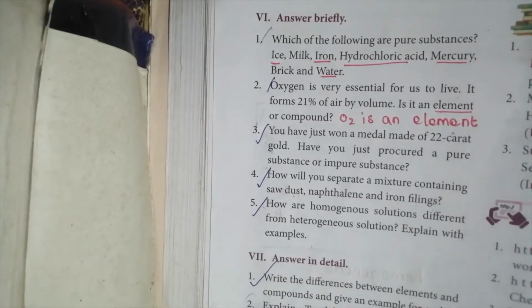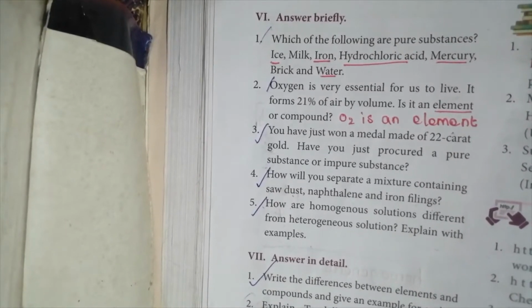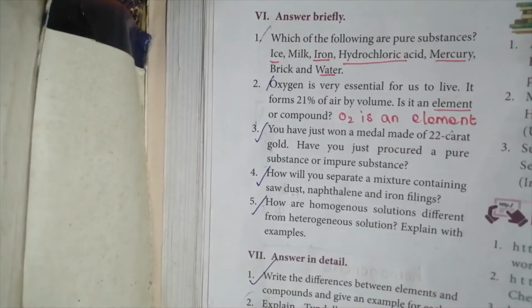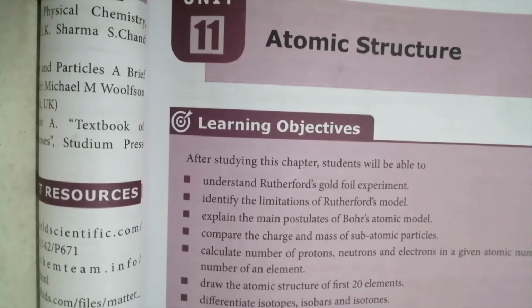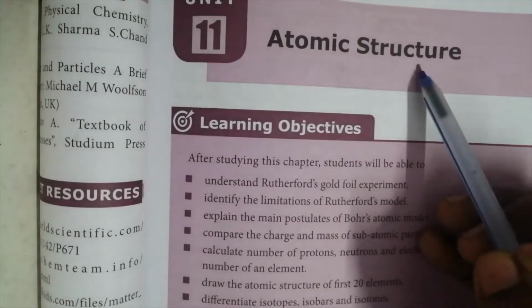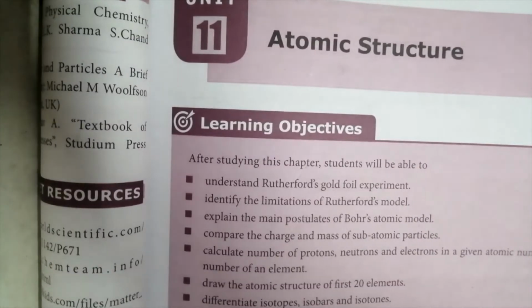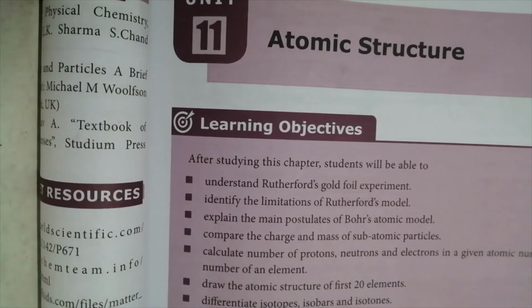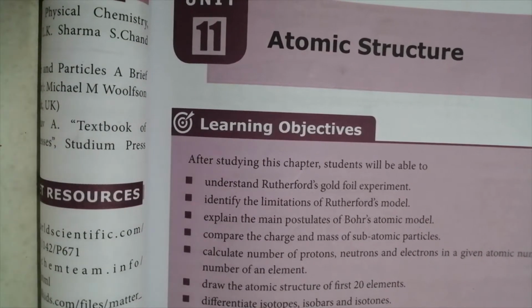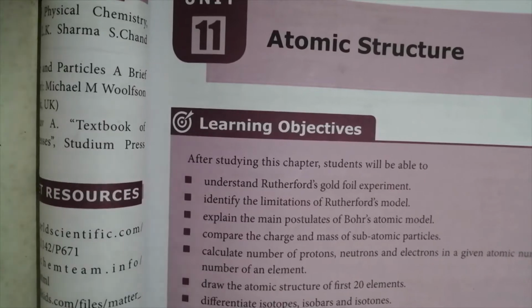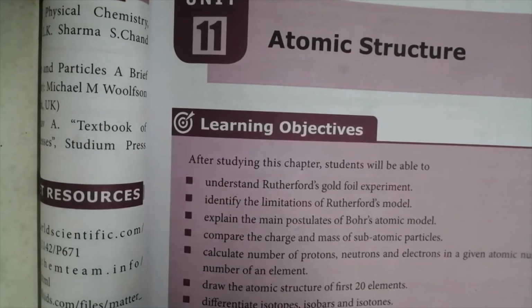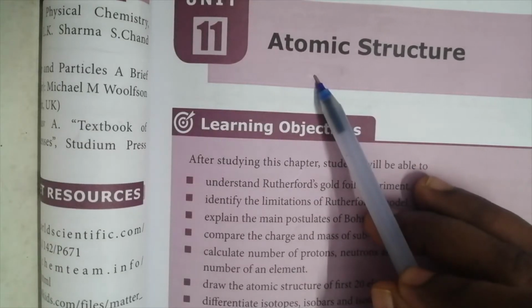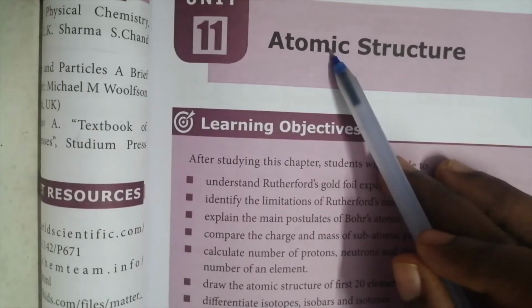Okay, so now we can study next lesson. Okay, so the next lesson, unit 11, that is atomic structure. Okay, unit 11, what is that topic? Atomic structure. So, atomic structure means, from the heading itself you can understand, in this lesson we are going to discuss the structure of atoms. Okay, the structure of atoms.